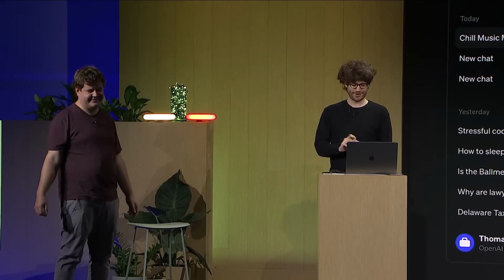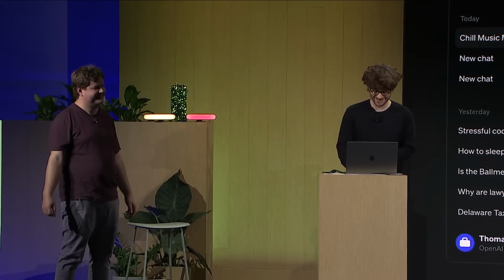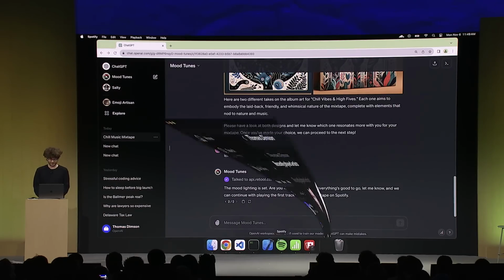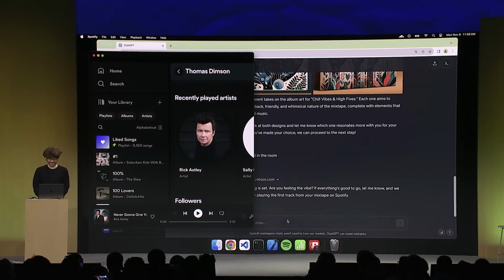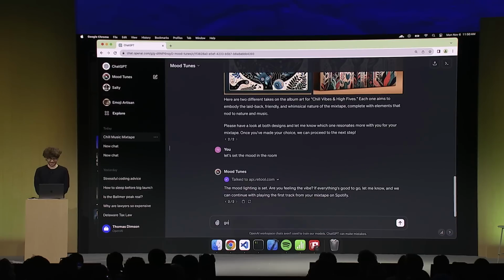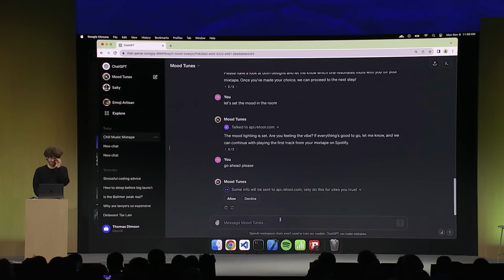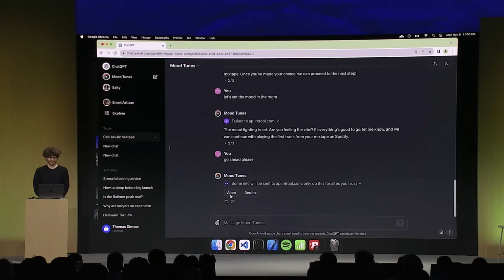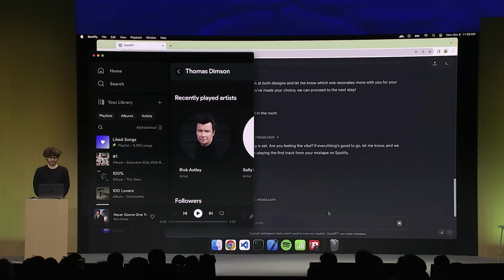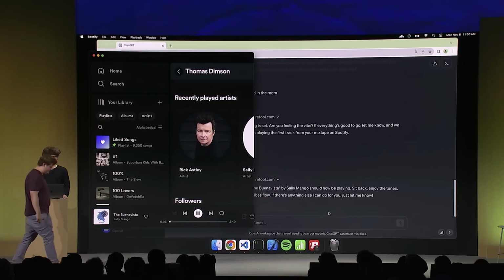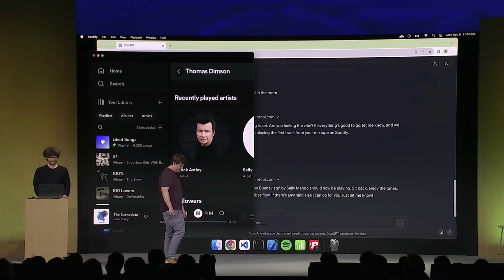I am feeling the vibe. Are you feeling the vibe? I'm feeling the vibe. Excellent. So it's offering to play the first track on Spotify. Let me pull up my Spotify here, just so you can know. Got Rick Astley. So go ahead, please. Again, very local band, gotten that information. And let's take a look.